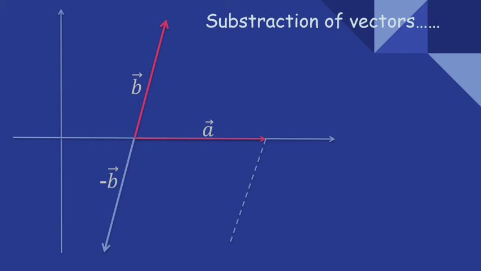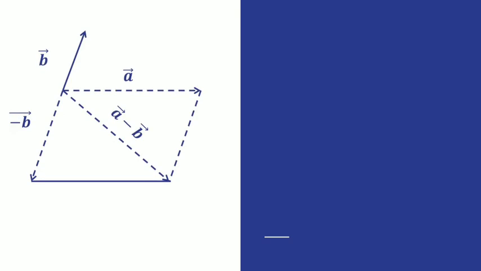So now the addition of both of these vectors gives us a subtraction, and this is the same as the method of parallelogram. We can take an adjacent of vector minus B and an adjacent of vector A, and then draw a diagonal from the common tail of both vectors, which gives us the addition of both vectors. But here the addition is between vector A and vector minus B, so it resulted in vector A minus vector B. So it resulted in subtraction of vector. So this is the method of how we can subtract vectors. This is the simple figure of subtraction of vectors.